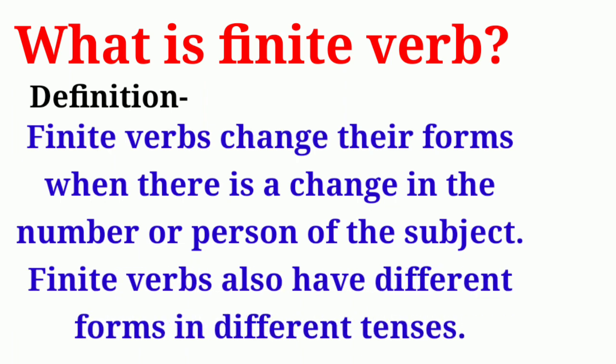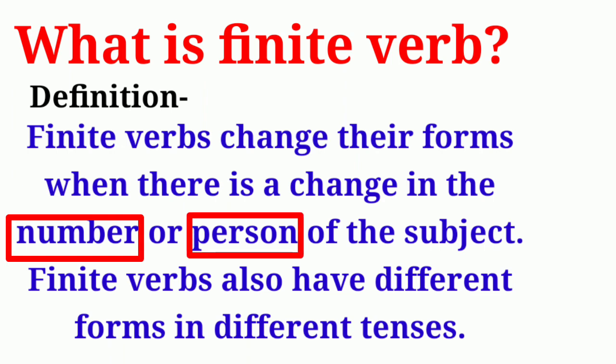Students, from this definition of finite verb, it becomes clear that three elements change the forms of finite verb. Which are these three elements? First, number of the subject, person of the subject, tense of the sentence. Let us try to understand what these three elements mean.